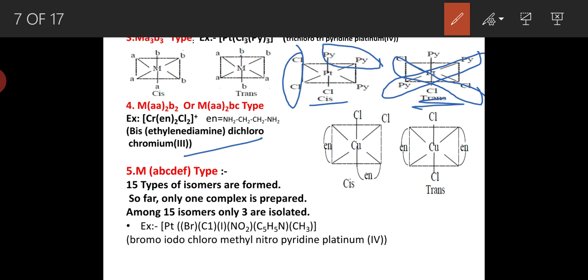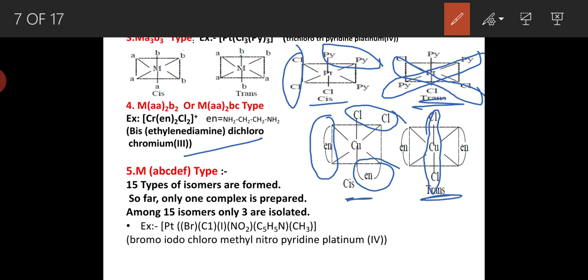In this complex, the 1 and 2 positions and the 5 and 6 positions are occupied by ethylenediamine, and the 3 and 4 positions are occupied by Cl. So it is a cis isomer. But in the trans isomer, Cl is arranged opposite to one another, that is, the third and sixth positions are occupied by the chloro ligands. So it is a trans isomer.